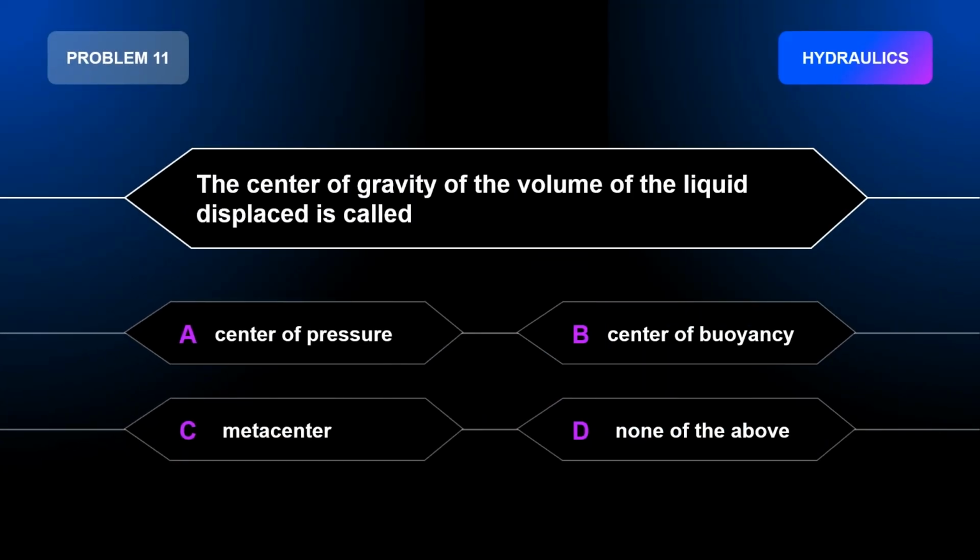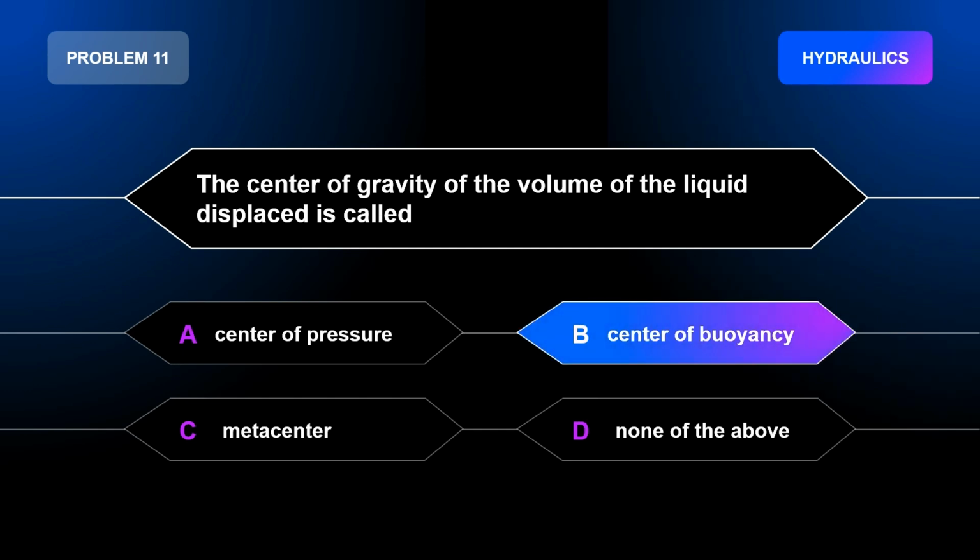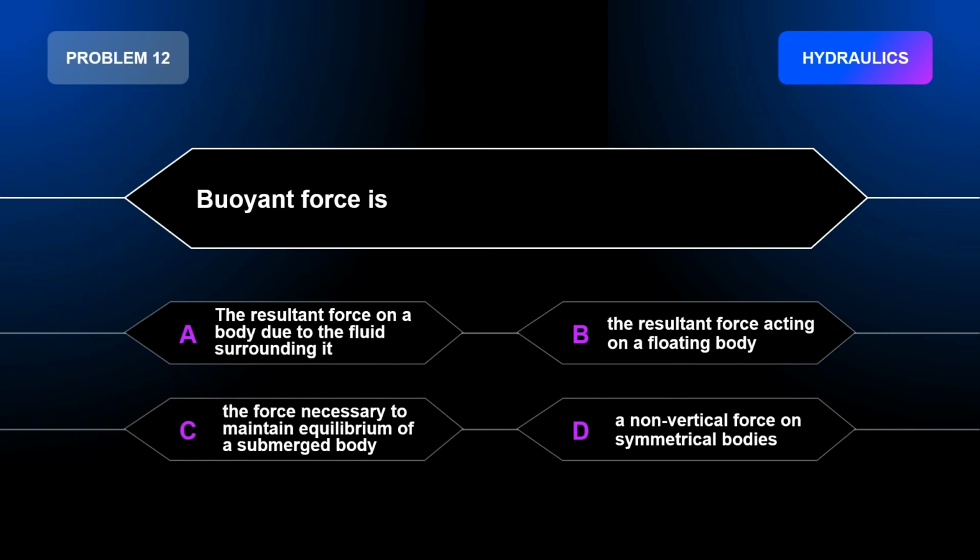Problem number 11. The center of gravity of the volume of the liquid displaced is called A. Center of pressure, B. Center of buoyancy, C. Metacenter, D. None of the above. The correct answer is letter B. Center of buoyancy.